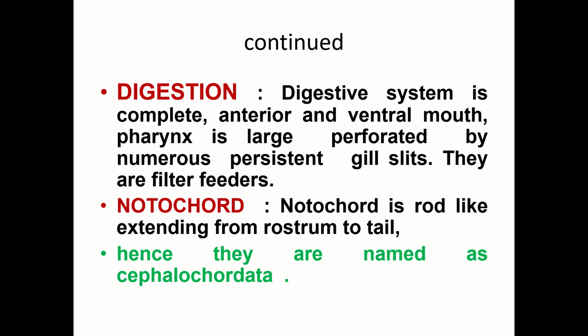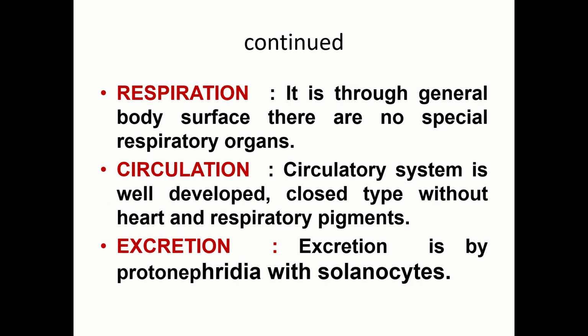Notochord is rod-like, extending from rostrum to the tail. Rostrum, it is the nose, the tip of the front part, to tail. Hence, they are named as cephalochordates, up to the cephalic region, up to the head region. But there is no division as head. Head is absent here. Respiration is through the general body surface. There are no special respiratory organs.